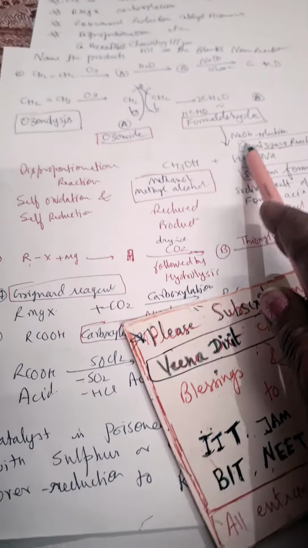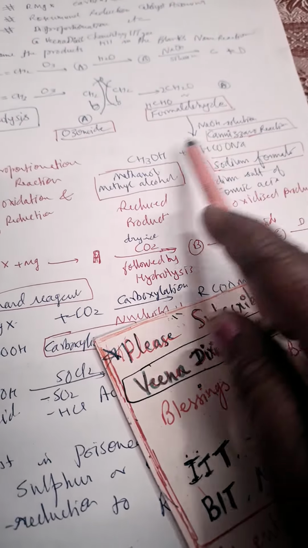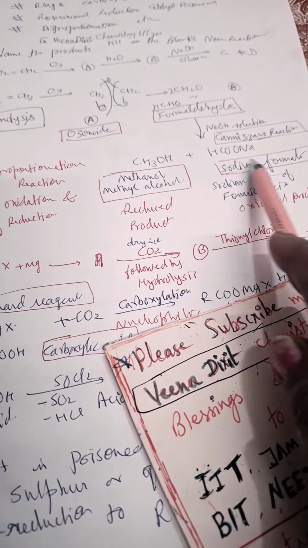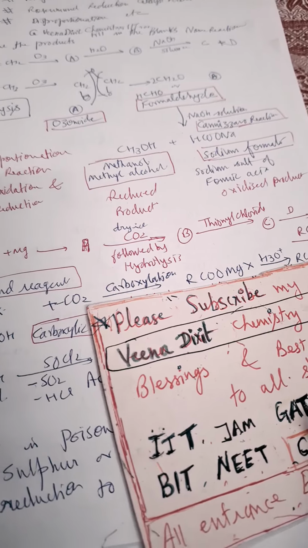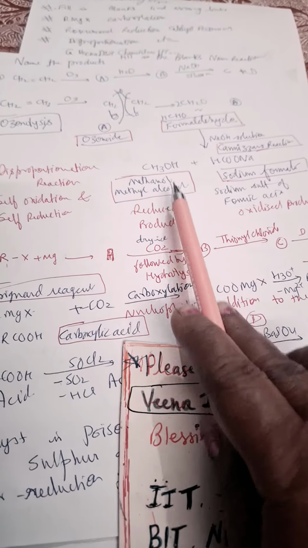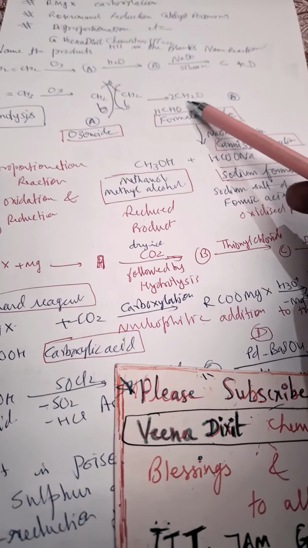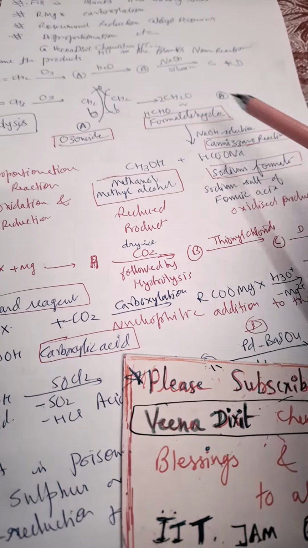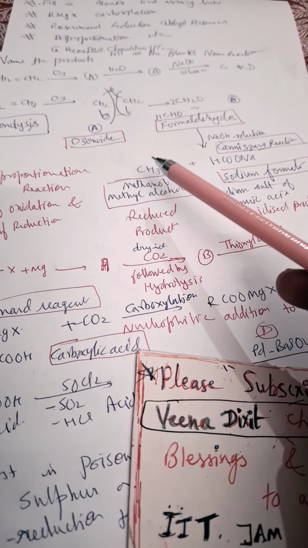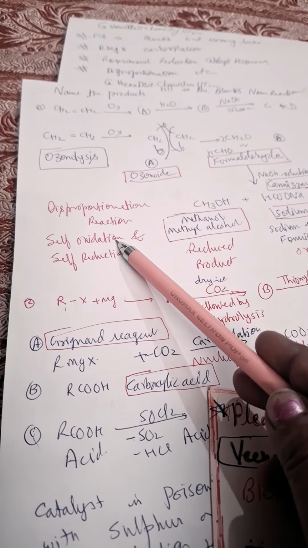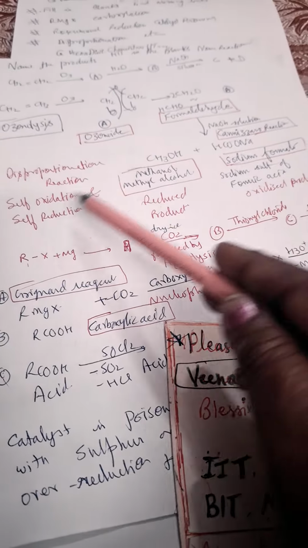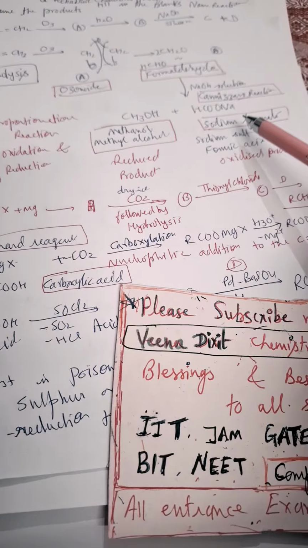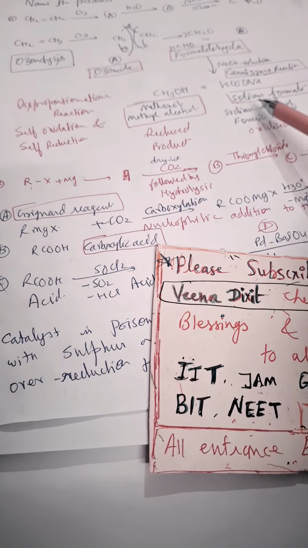B is formaldehyde, and with NaOH solution it undergoes the Cannizzaro reaction and will give you CH3OH, methanol, that is methyl alcohol, plus HCOONa, sodium formate or sodium methanoate, the sodium salt of formic acid. So this is the oxidized product and this is the reduced product. What does it mean? 2 moles of HCHO are obtained. One molecule is oxidized to the acid salt and the other is reduced to methanol. This is called a disproportionation reaction: self-oxidation to HCOONa, self-reduction to methanol. So one HCHO is reduced to methanol, and one HCHO is oxidized to the sodium salt of formic acid, that is called sodium formate.